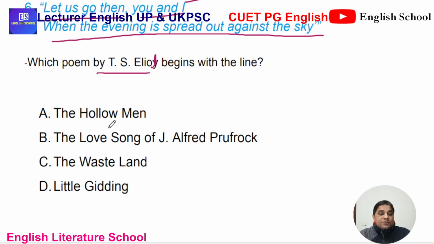Till then, options are there: The Hollow Men, The Love Song of J. Alfred Prufrock, The Wasteland, and Little Gidding. Which poem has this opening line? Can you guess? It is an important poem, and the title shows a love song, so it seems a romantic poem, but it's not. The title is ironical. So the answer is The Love Song of J. Alfred Prufrock. And this line is also important, maybe asked in the exam. This is also a repeated question in the lecturer exam.